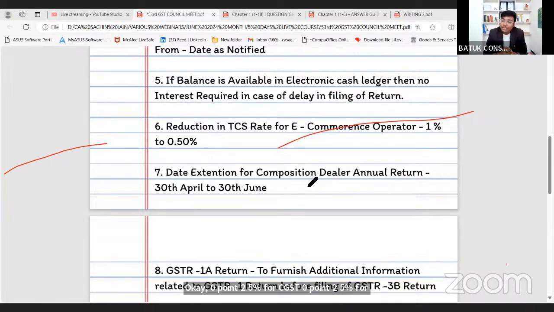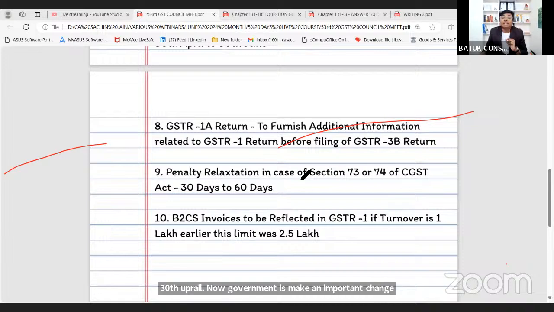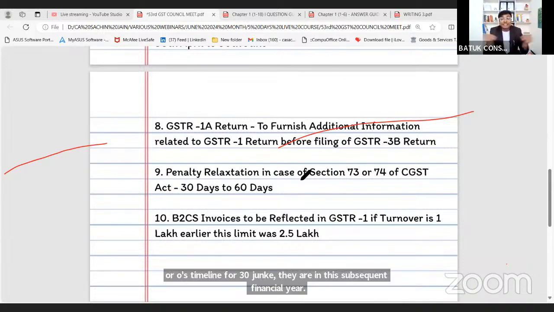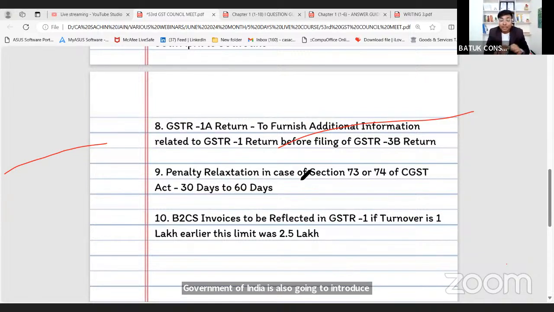SGST। composition डीलर्स के लिए एनुअल रिटर्न फाइल करने की जो ड्यू डेट है, that is 30th April। Now government has made one important change और उस टाइमलाइन को 30th जून कर दिया गया है in the subsequent financial year. Government of India is also going to introduce one specific return, GSTR 1A। To file